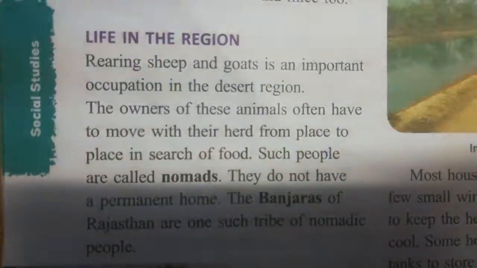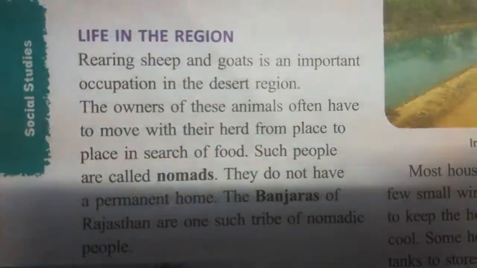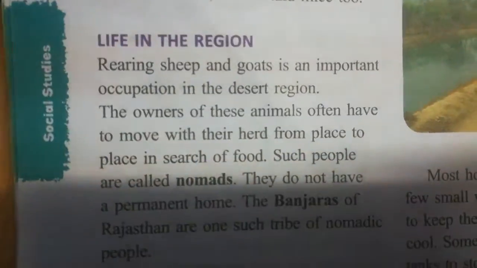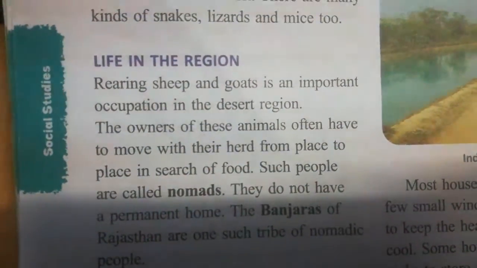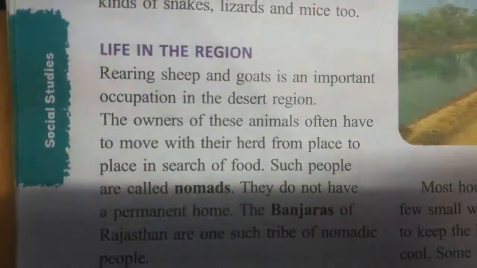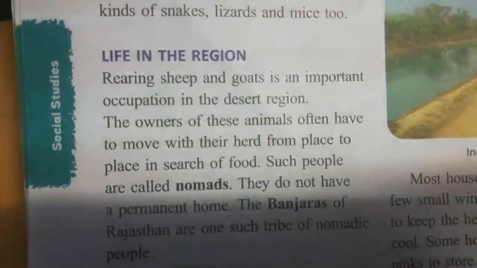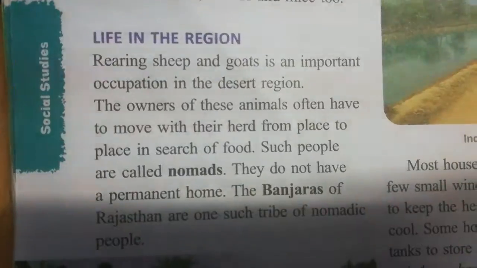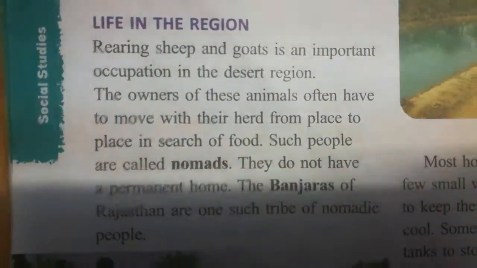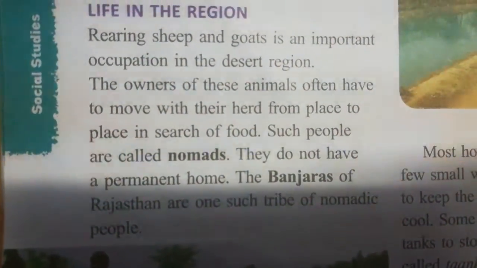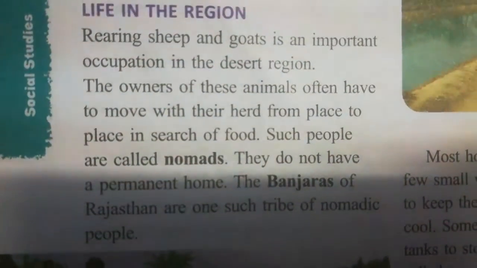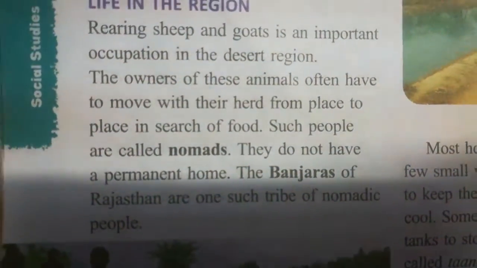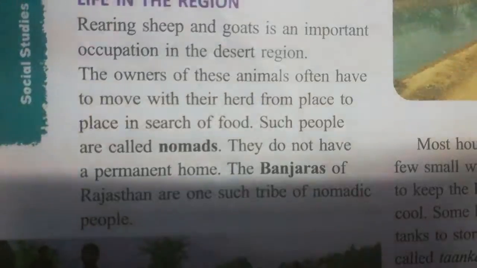Rearing sheep and goats is an important occupation in the desert region. The owners of these animals often have to move with their herd from one place to another in search of food.